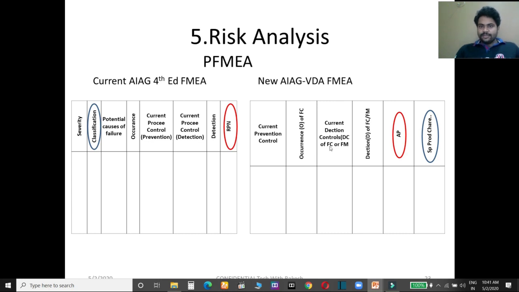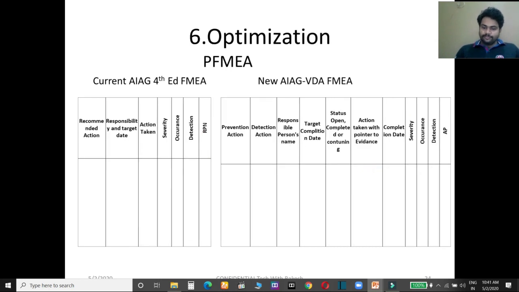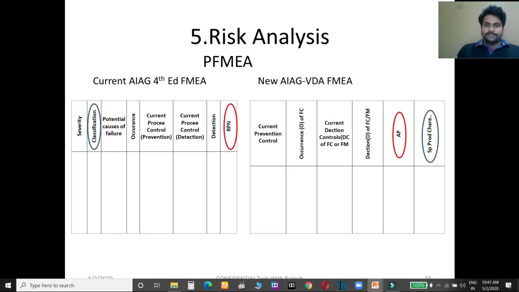So it can be time based or quantity based. Here, detection: what is your current detection control? It can be the detection control of the failure cause and or the failure mode. So you have to write the current detection of both here. You have to take detection of the failure cause and failure mode, the same thing. Action priority has been changed from RPN, so later we will discuss what action priority is.